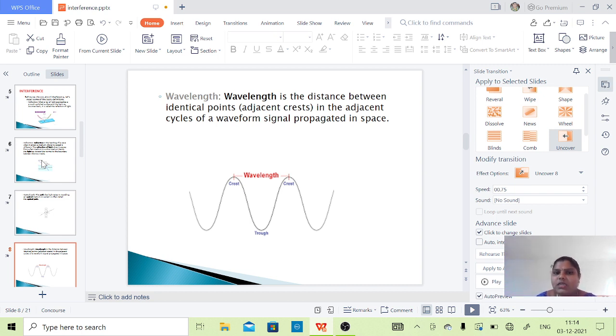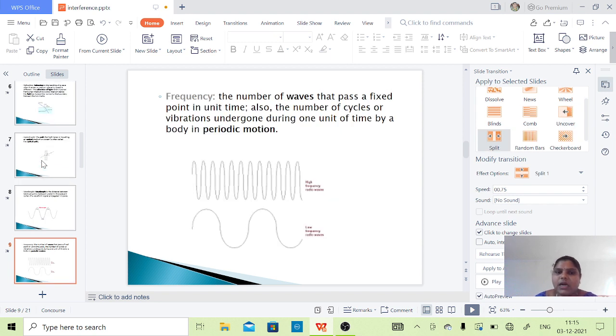And the wavelength means the distance between two successive crests or troughs, that means identical points between two successive crests or troughs. The diagram illustrates a very good definition of wavelength. And next, let us see frequency.